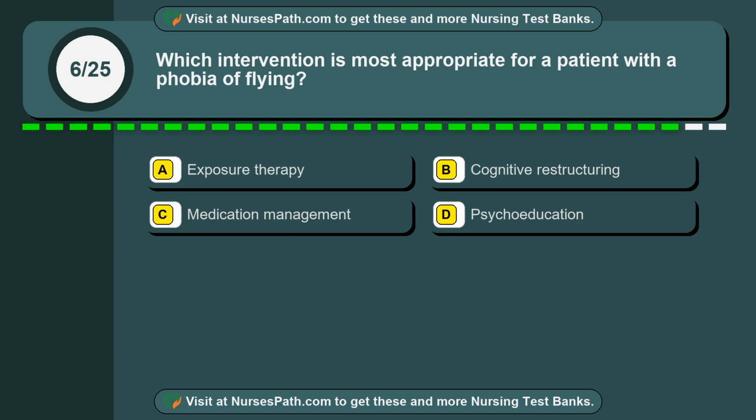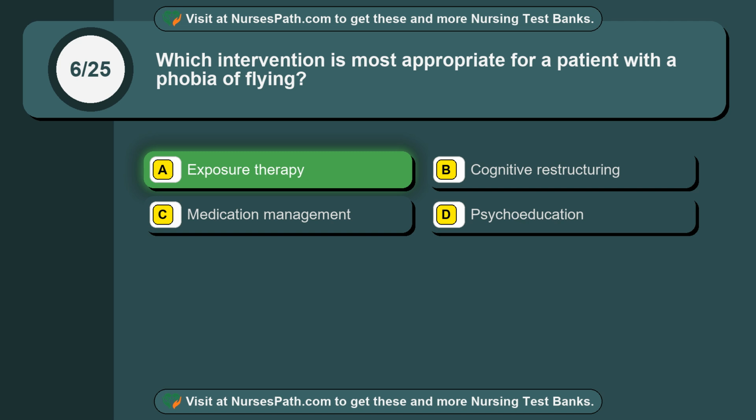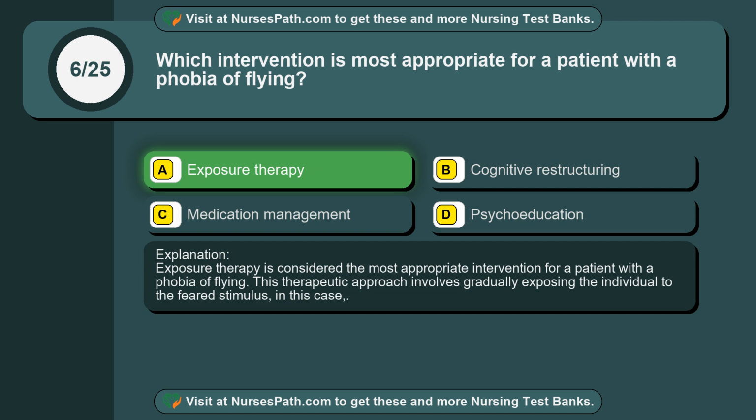Question 6. Which intervention is most appropriate for a patient with a phobia of flying? Option A. Exposure therapy. Option B. Cognitive restructuring. Option C. Medication management. Option D. Psychoeducation. The correct answer is option A. Exposure therapy. Exposure therapy is considered the most appropriate intervention for a patient with a phobia of flying. This therapeutic approach involves gradually exposing the individual to the feared stimulus, in this case.